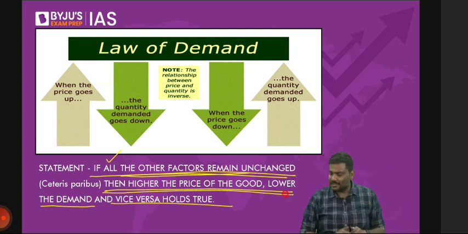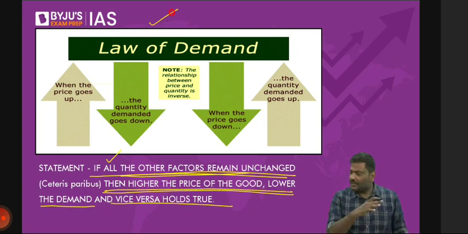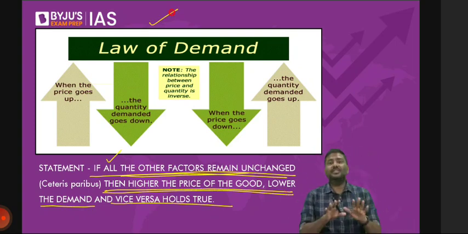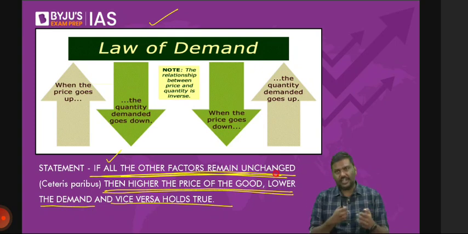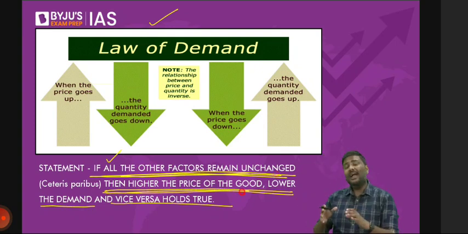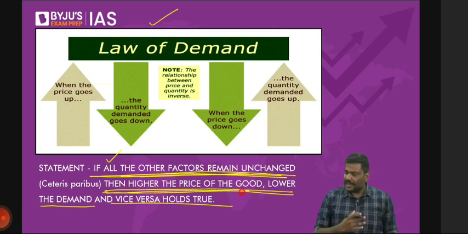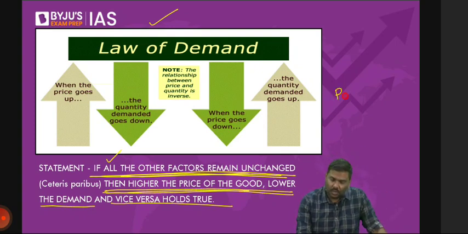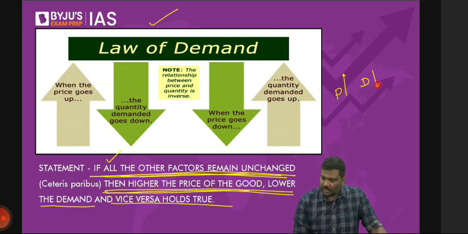Okay, let's start now. Come back to law of demand. What is law of demand? If all the other factors remain unchanged, and the price of the good goes up, the demand will change. And if the price of the good goes down, demand will change. Have a look at this. If the price of the good goes up, demand will go down. And if the price of the good goes down, demand will go up. This is basically the law of demand.